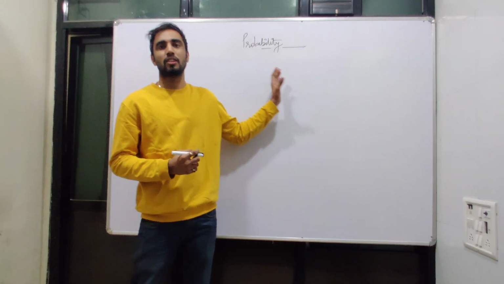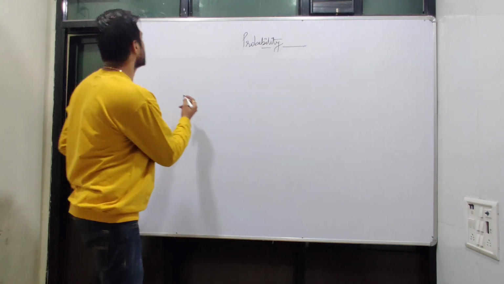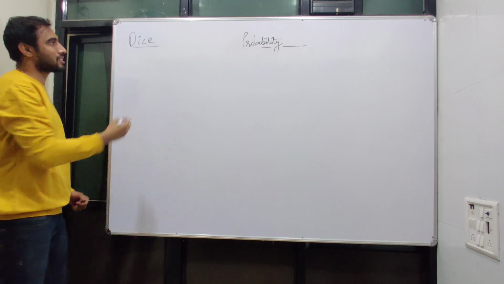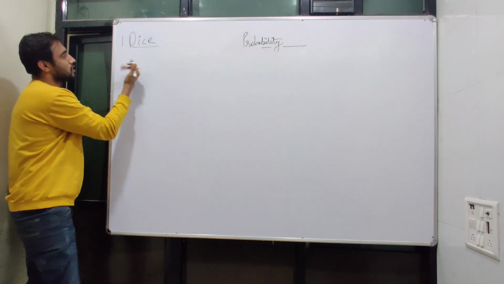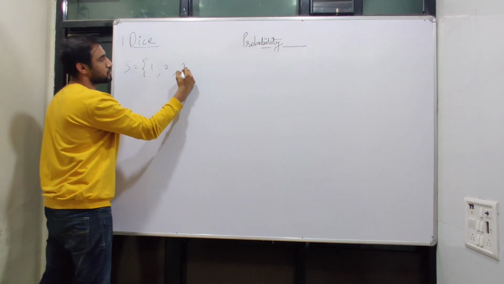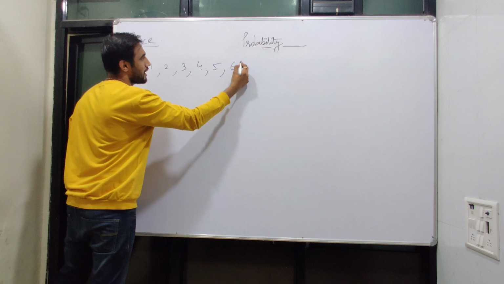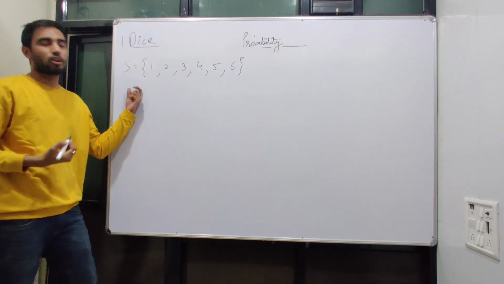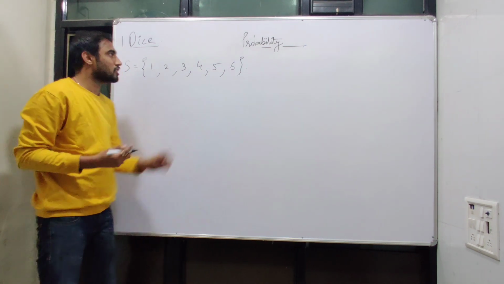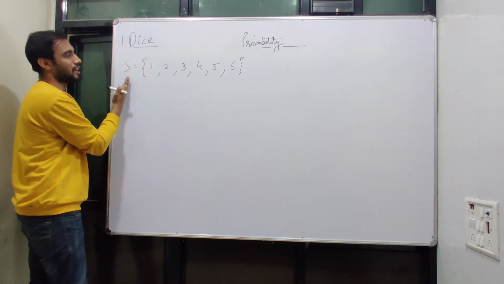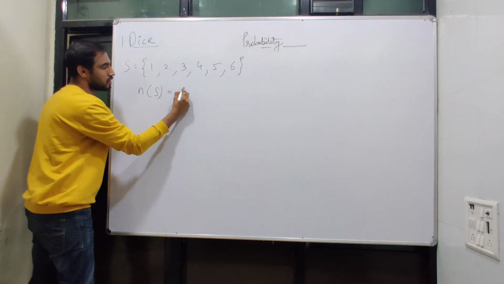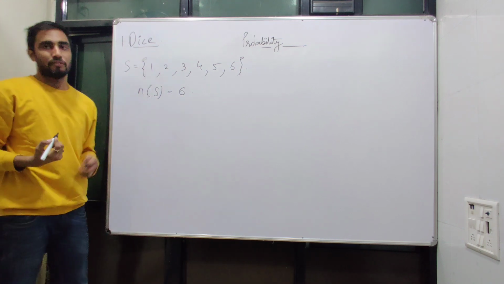So after understanding the concept for coins, now we jump on to the next sample, dice. Now if you are considering just one single die, the answers for a sample space will be numbers 1, 2, 3, 4, 5 and 6. We cannot obtain any further numbers like 0 or any number greater than 6. So the total number of elements in our sample space is 6 in the case of one dice.